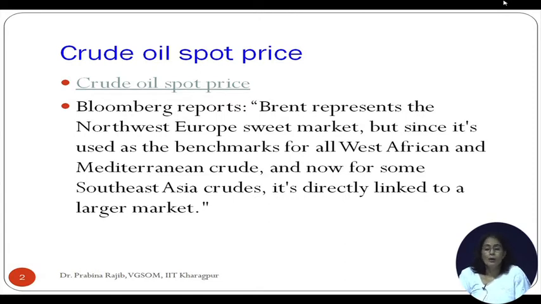So more participants, buyers and sellers, are in the business of buying and selling crude which is pegged to the Brent crude. So this is the reason why the Brent crude prices are ruling a little higher than the WTI crude.